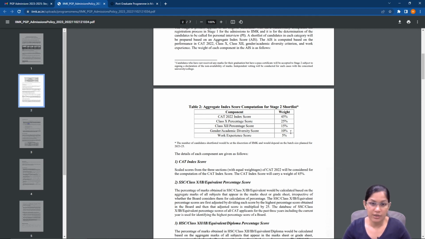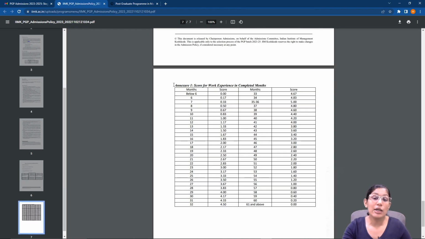For someone say, a male engineer, someone who's not getting the gender diversity as well as the academic diversity would get 0 points over here. There's also 5% weightage for work experience. Now we'll also quickly look at how the work experience is considered. Now Annexure 1 is where we are getting to know how the work experience score for which we are getting 5% weightage is calculated. So if you have work experience of less than 6 months, you're not really getting anything. You'll get a score of 0. Similarly, if you have a work experience of 61 months or higher, which is to say more than 5 years, again you're getting a score of 0.